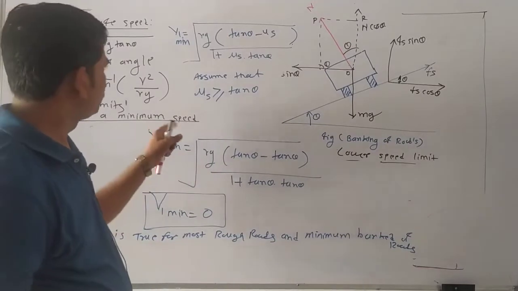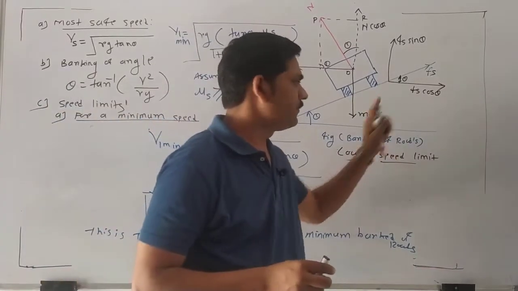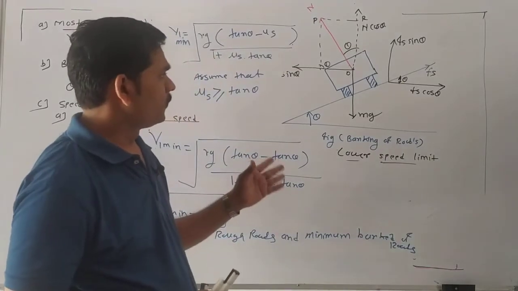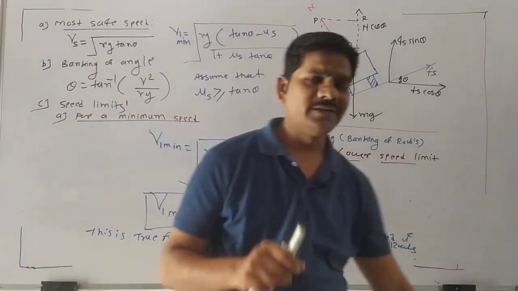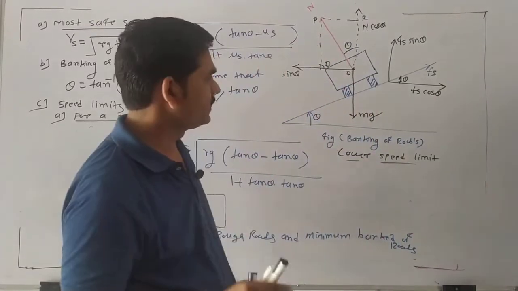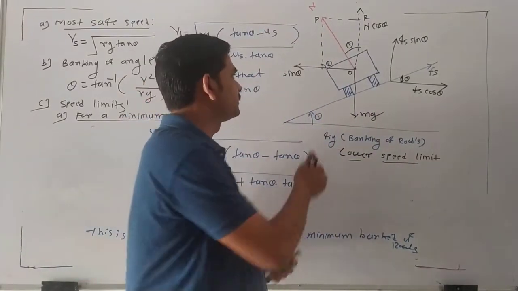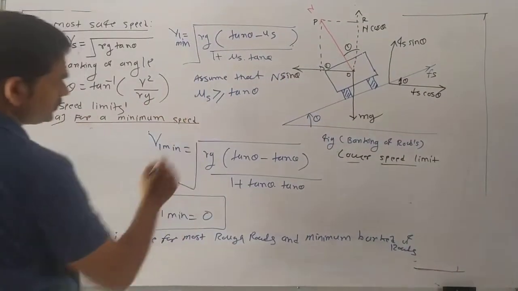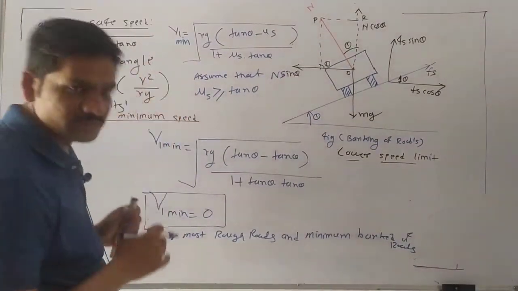In this situation, we know the condition we wrote down at the start: n sin theta is greater than the centrifugal force. In that situation we have to consider this formula.